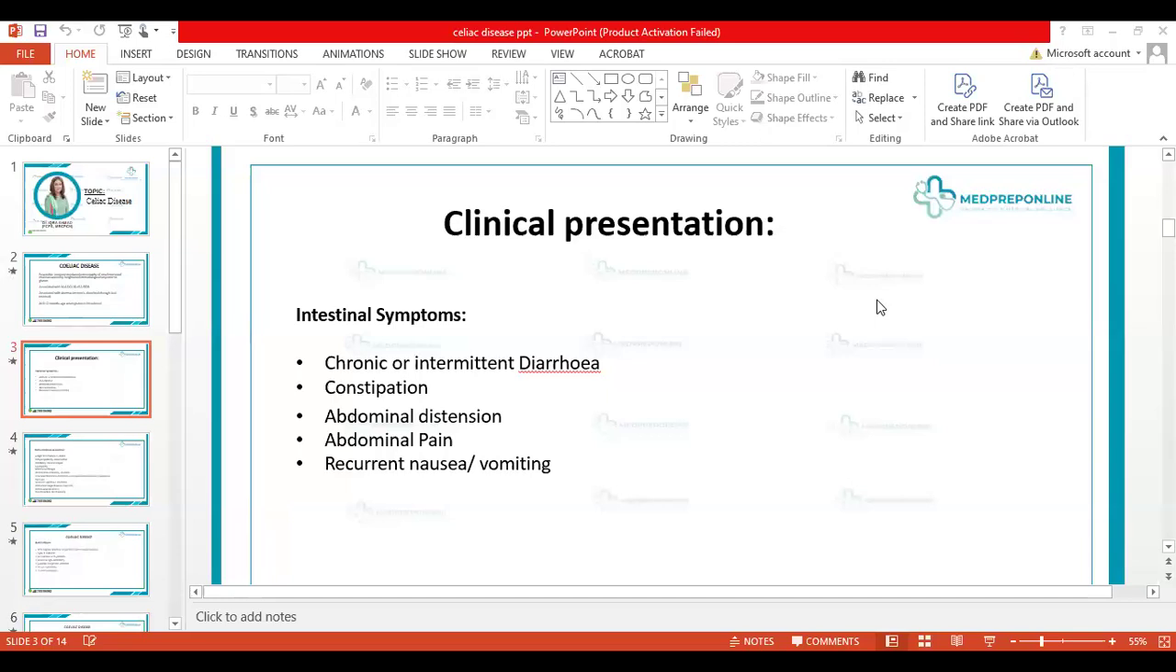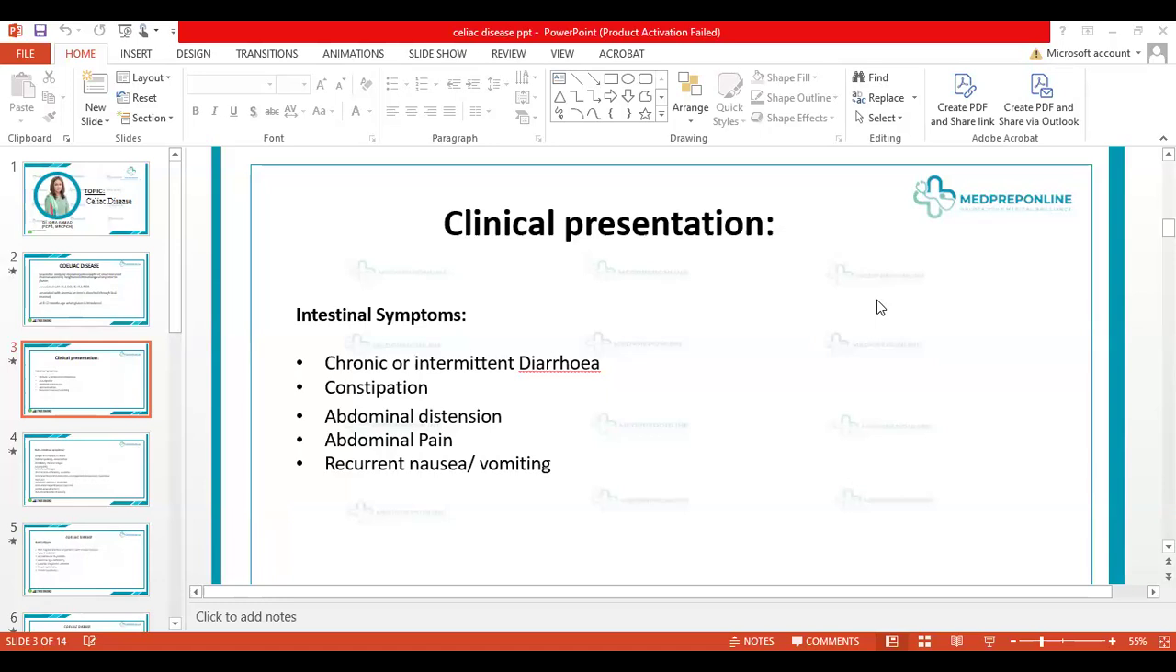Next thing is constipation. That's a very different thing about celiac disease, that it presents with a wide array of symptoms. So even the constipation can be one of the causative factors because this is affecting the overall gut motility, the gut functioning. So there are scenarios in the exams that have come when the child was presented with it. Next, we have abdominal distension and abdominal pain.